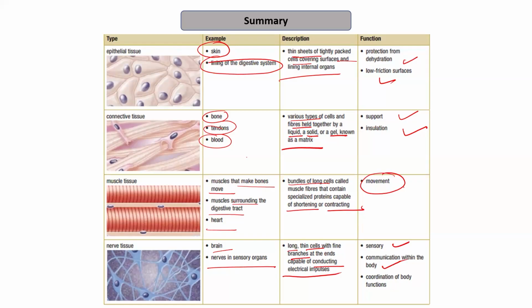So this was all about the tissues that are present within the living organism. From the next lecture, we will discuss the organ system. So thank you for attending it.